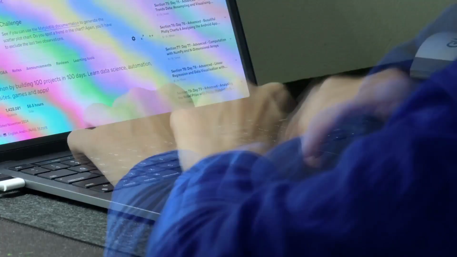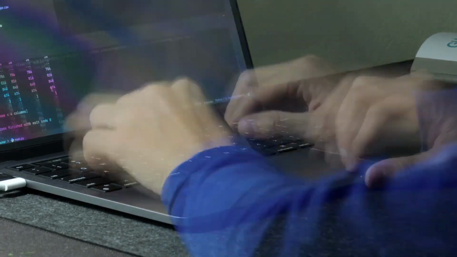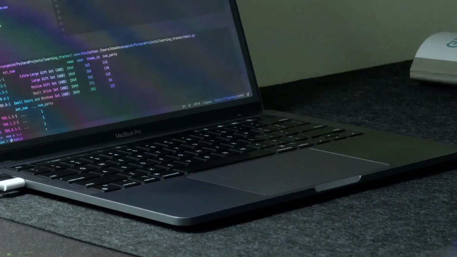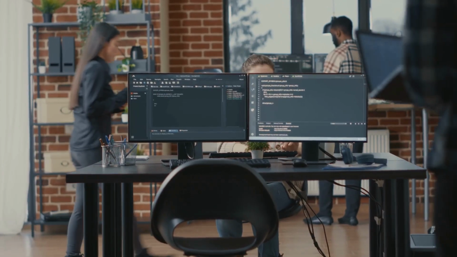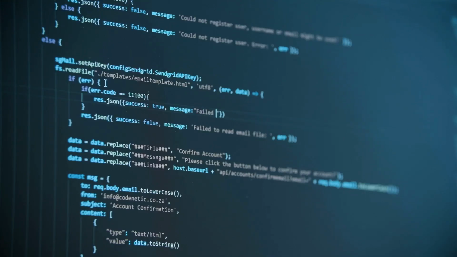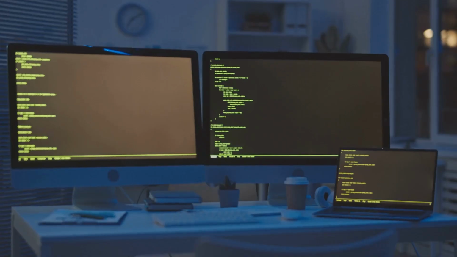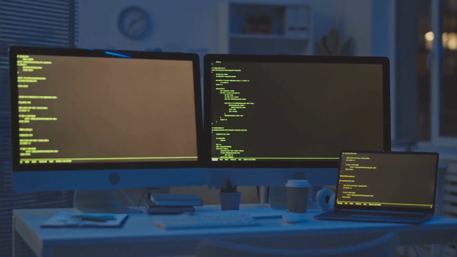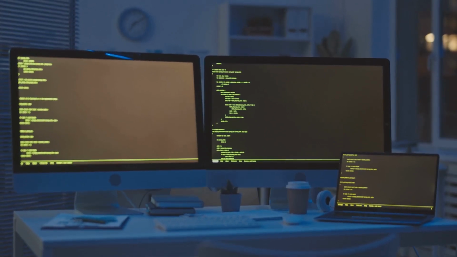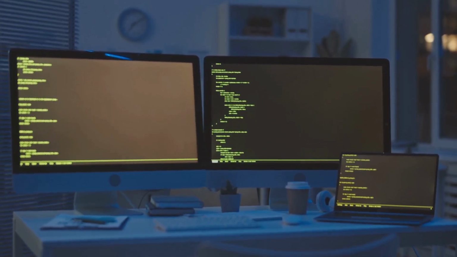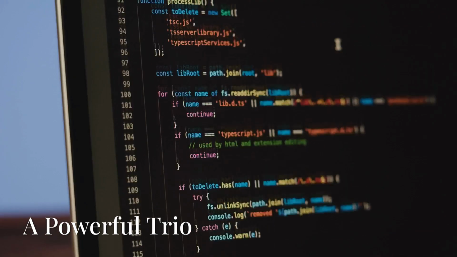Functions make our code more organized and reusable. They help in breaking down complex problems into smaller, manageable pieces. We can call the same function multiple times without writing the code again and again. This not only saves time, but also reduces the chances of errors.